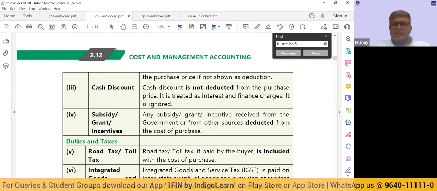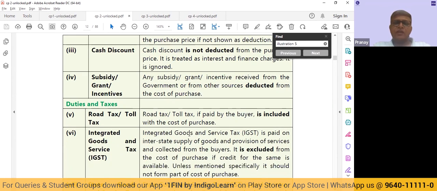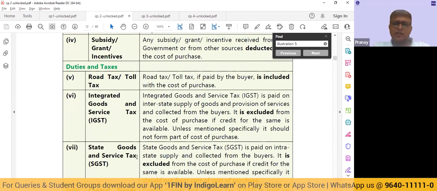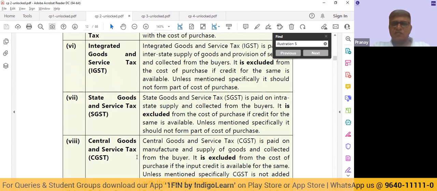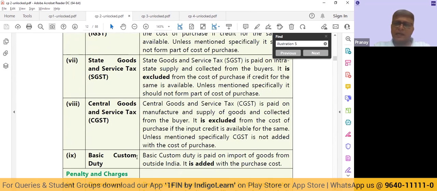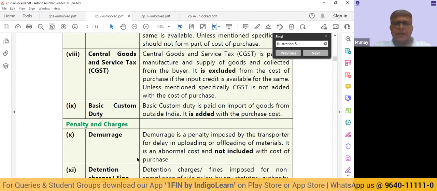Duties and taxes. See, the broad thumb rule is anything that we are going to pay, if we can take input credit of that, or if we are going to get refund of that from the government, we don't include. But if we are not going to get any input credit, or we are not going to get any refund, then that duty and tax, whether it is road tax or GST, etc., it has to be included in the cost of the product. So it depends on whether it will be refunded or it will not be refunded.